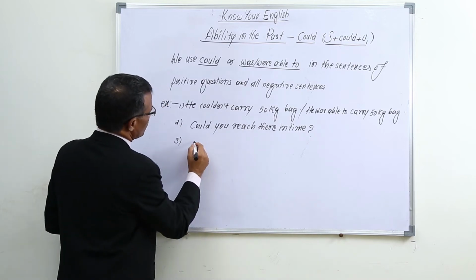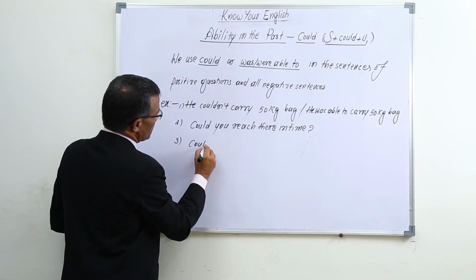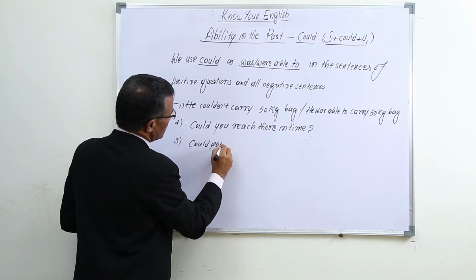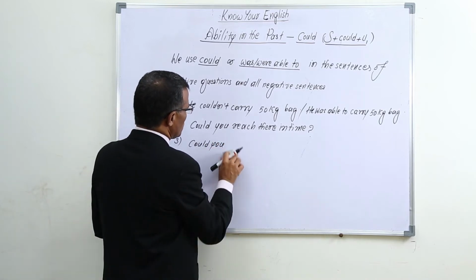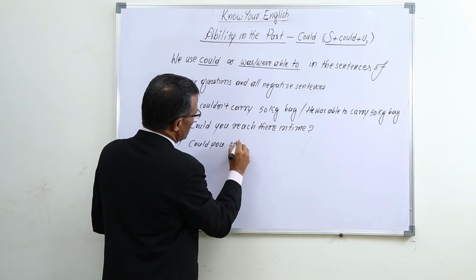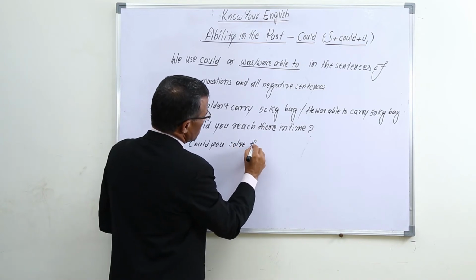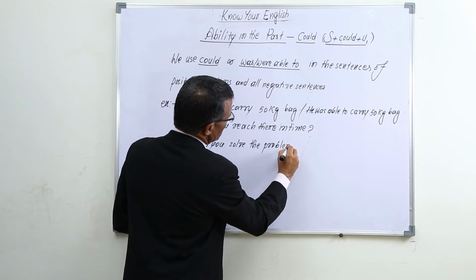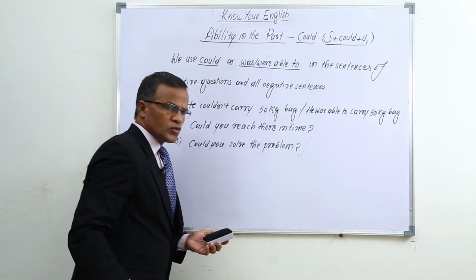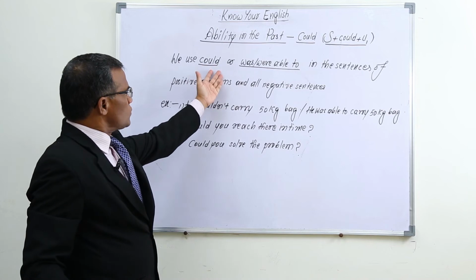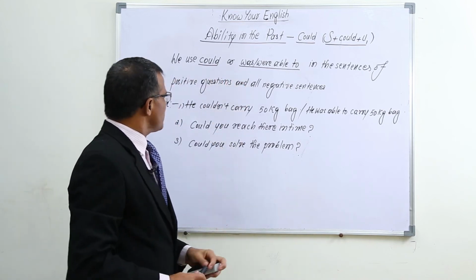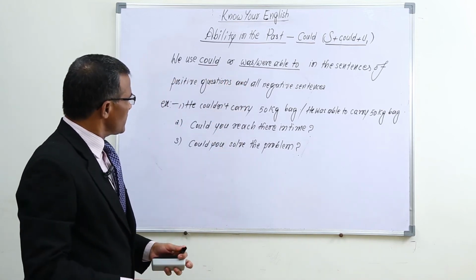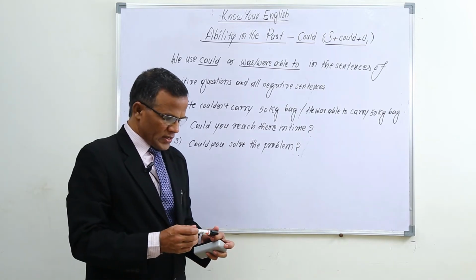And one more, couldn't you solve the problem? So in this way, we use could or was or were able to in the sentences of positive questions and all negative sentences also.